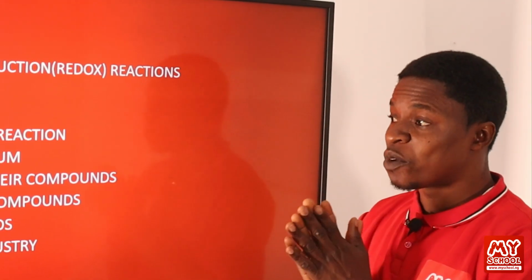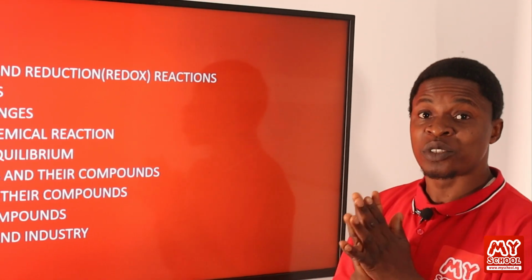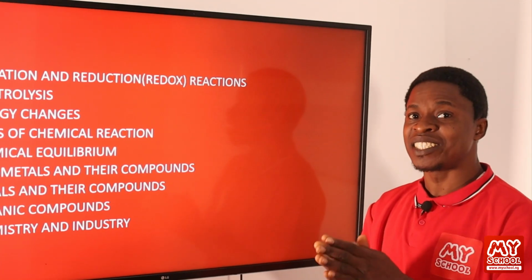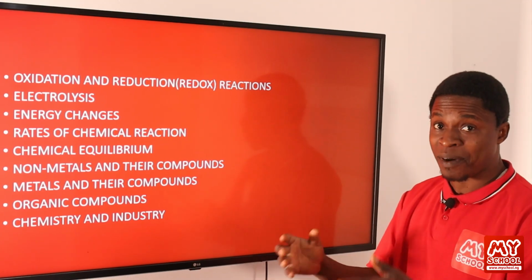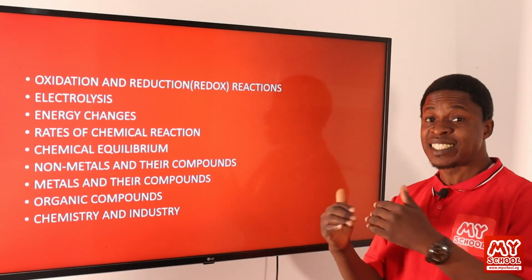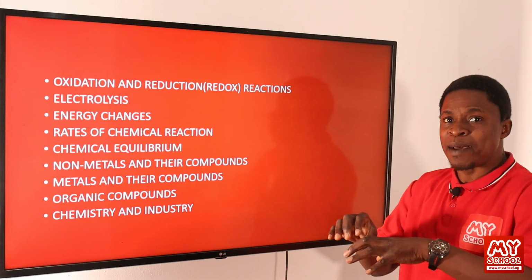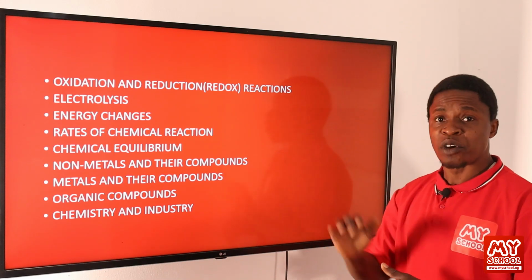But we have those ones that are special, like the aluminium. We'll be talking about aluminium. We talk about iron. Then we also talk about the transition metals. Transition metals are a special type of metals. We will talk about them. We look at the characteristics that they have. We look at the features they have. What makes them special? What makes them outstanding from other types of metals?